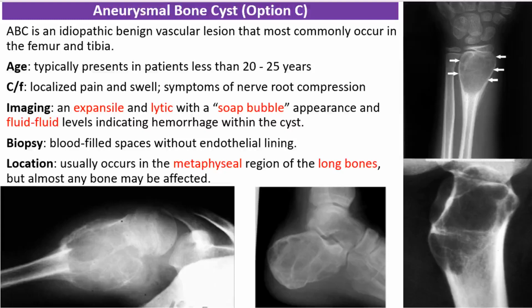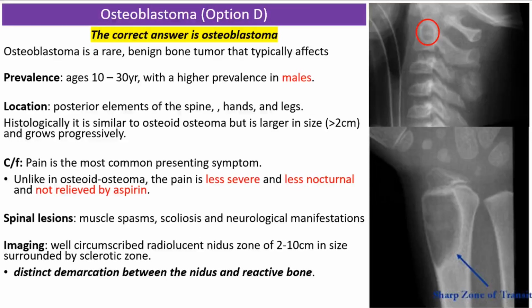These lesions are typically located eccentrically in the metaphysis of long bones, adjacent to an unfused growth plate, and in the spine, although they can occur in almost any bone. The diagnosis of ABC usually involves imaging such as X-rays, isotope scans, and MRI. Imaging studies often reveal a multicystic bone lesion with fluid levels, a hallmark of ABC. Biopsy is essential for confirmation, where the cyst walls are found to be composed of fibroblasts, osteoclastic giant cells, and hemosiderin pigment, along with evidence of new bone formation.